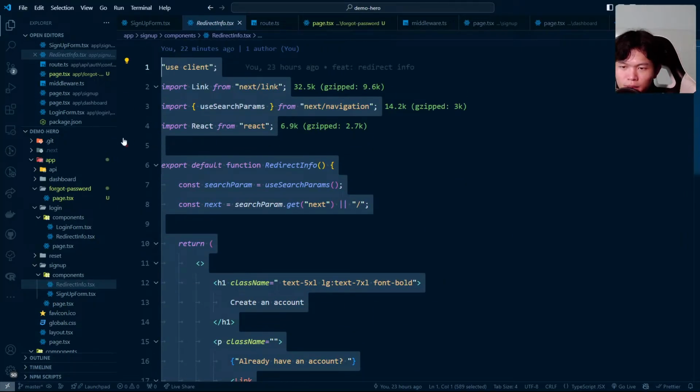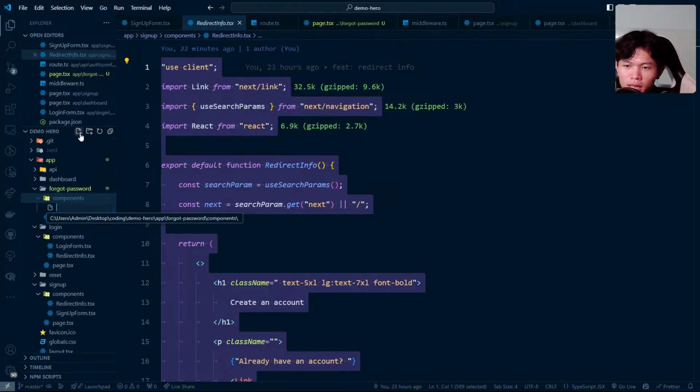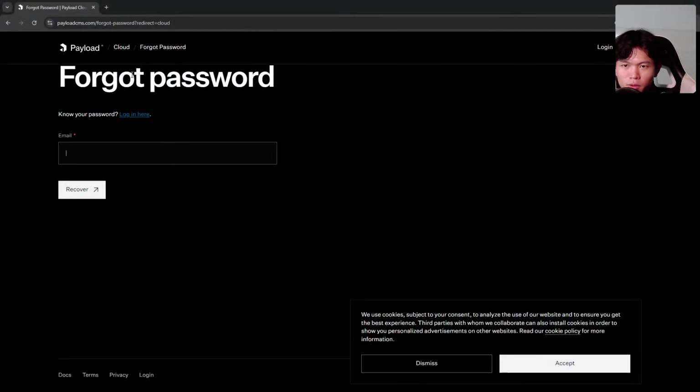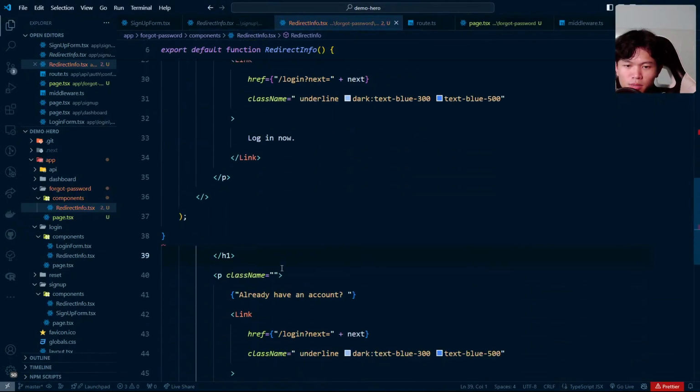I'm not going to take care of it right now. Maybe later, equal never, but it's okay. Let's do redirect info as well, in a .tsx file. Paste this one, we need to get the next value as well. Let's go with forgot password.